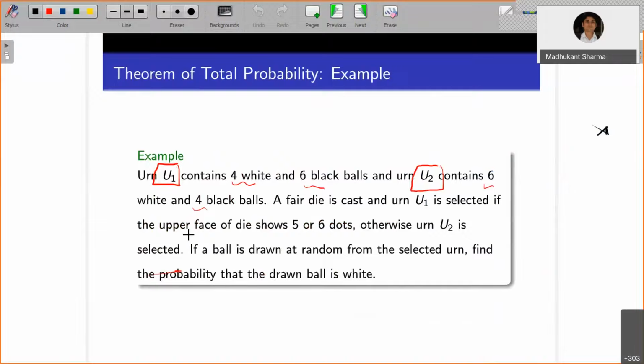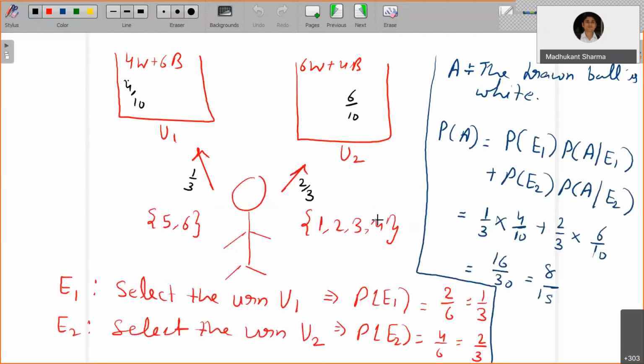It's kind of an inverse problem. It is given that the drawn ball is white. What is the probability that it came from urn U1 or it came from urn U2? The reverse way. Suppose I am interested in probability of E1 when A has occurred, that is E1 given A. Or I may be interested in probability of E2, selecting urn U2, when the event A has occurred. That will be answered by the Bayes theorem.